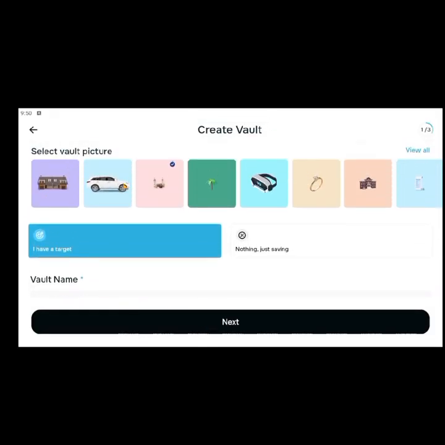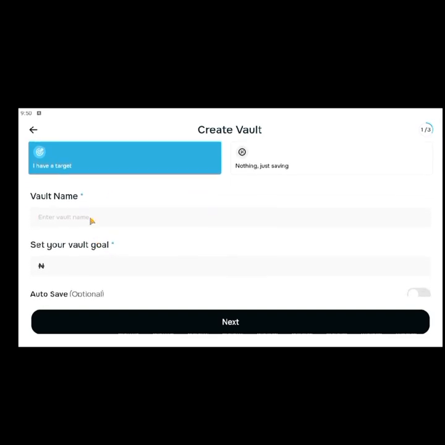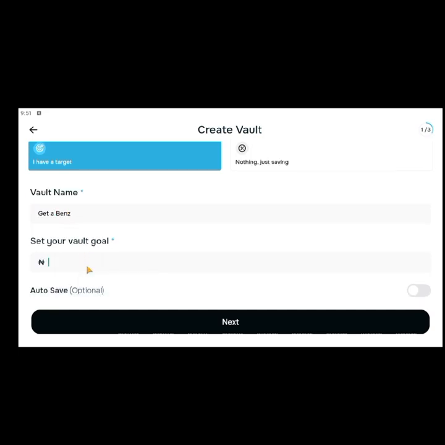So let's say I want to get a car, and the car costs, let's say, 10 million naira, for example. Let's say get a Benz. I don't know how much a Benz actually costs. Just something random. Oh, there's actually a limit to the number of characters I can use. Okay, let's say get a Benz. So your vault value, how much do you want to save? Let's say, for example, 10 million naira.